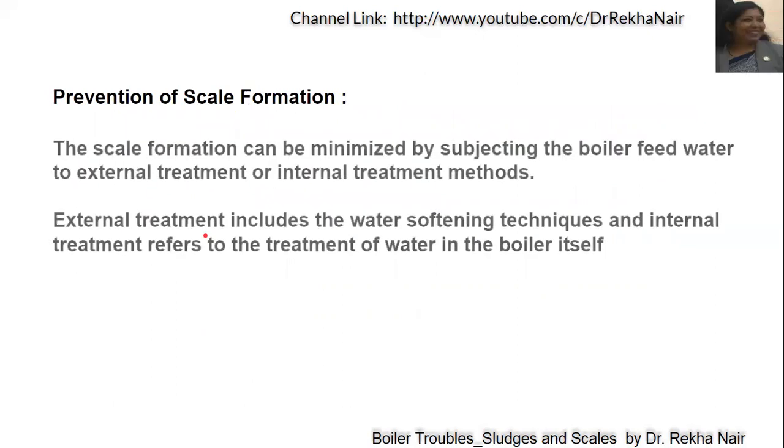How can we prevent it? This can be minimized by subjecting the boiler feed water to external treatment or internal treatment methods. External treatment means water softening techniques that we will be discussing in next videos. And internal treatment means we will be adding something into the boiler, and that will form some soluble products, like